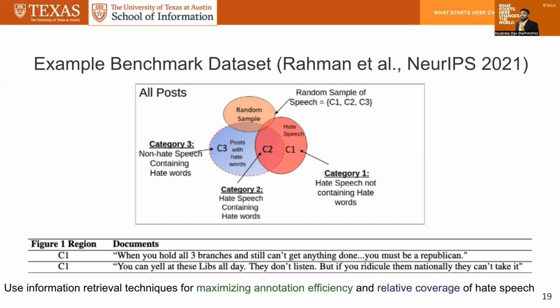But there exist cases where there is hate speech that does not contain this kind of word. For example, when you hold all 3 branches and still can't get anything done, you must be a Republican. This is a hateful tweet directed at a particular political belief, and this does not get captured in data sets that are reliant on tokens. So this particular work uses information retrieval techniques to maximize annotation efficiency while improving relative coverage and capturing hate speech that is relatively diverse from existing data sets.